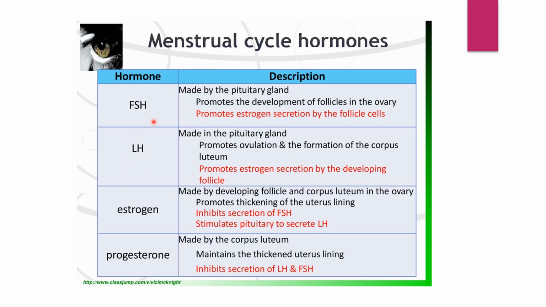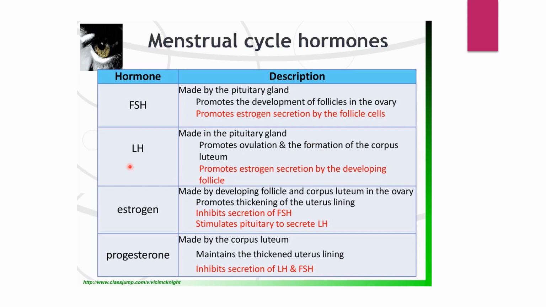There are some hormones involved in the ovarian cycle. The first one is FSH, that is, follicle stimulating hormone. This is secreted by the pituitary gland. As the name suggests, it promotes the development of the follicles in the ovary. At the same time, it helps in stimulating estrogen secretion by the follicular cells present in the ovary.